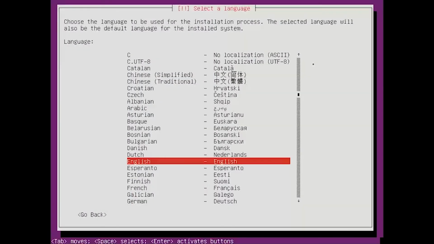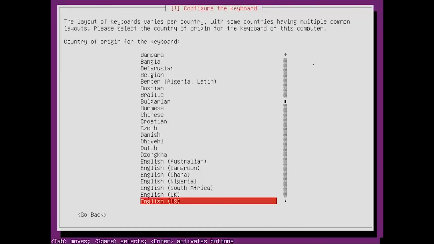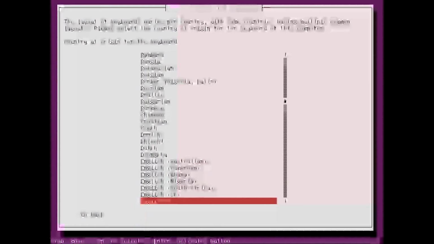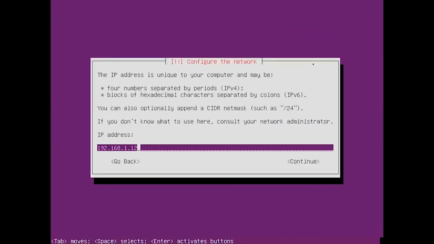This is for the language selection. So I'll be selecting English. This is for the country selection. So since I'm in India, I'll be selecting India. Based on your region, you could select any other country. So I think English US is the preferable keyboard for me. Over here, we are going to set the IP address. So let me just quickly do that.